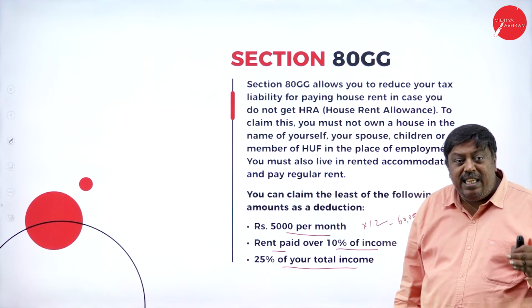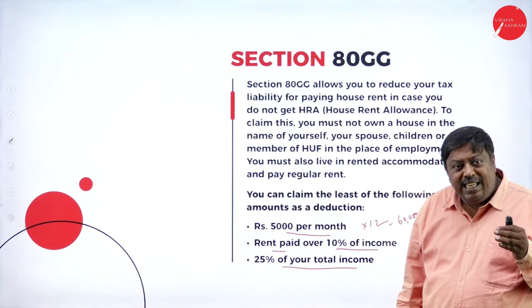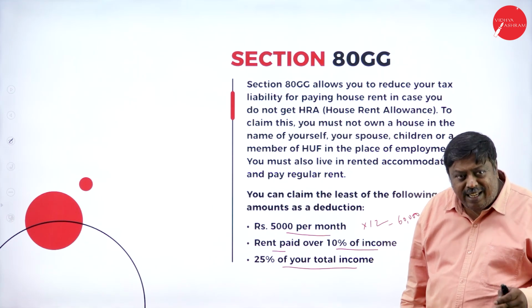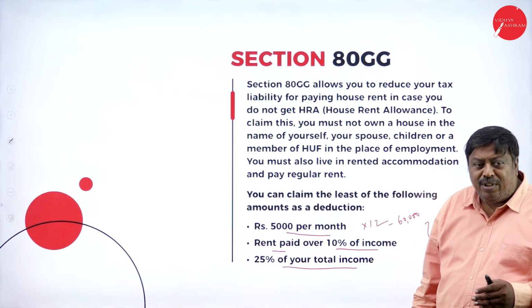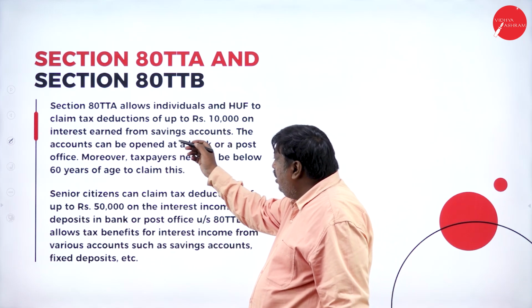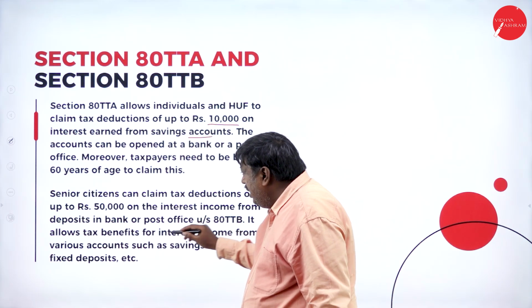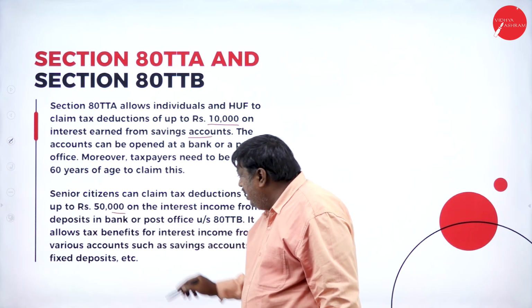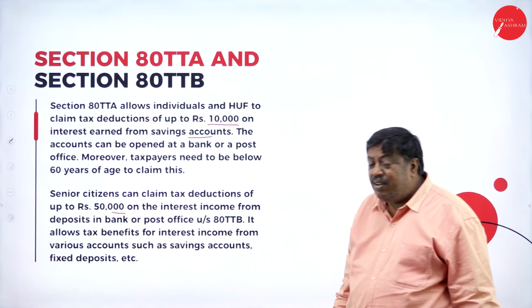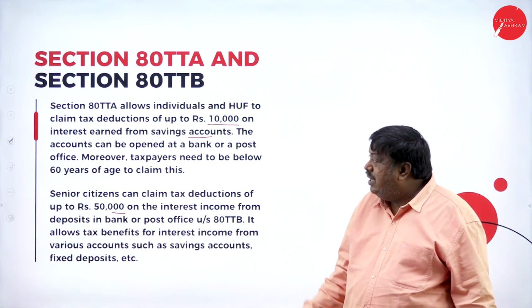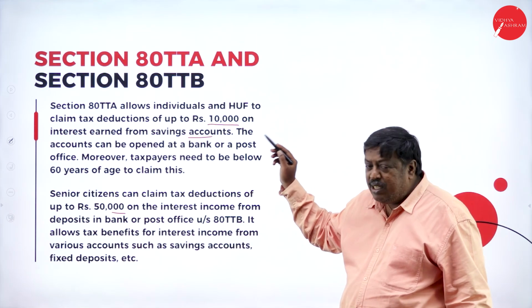They don't have any site or any accommodation in their name, so they can claim the deduction for this one. Under 80TTA, the total deduction is up to 10,000 on the savings account. Senior citizens can claim up to 50,000 as interest received on the savings account. This is for 80TTA and 80TTB.